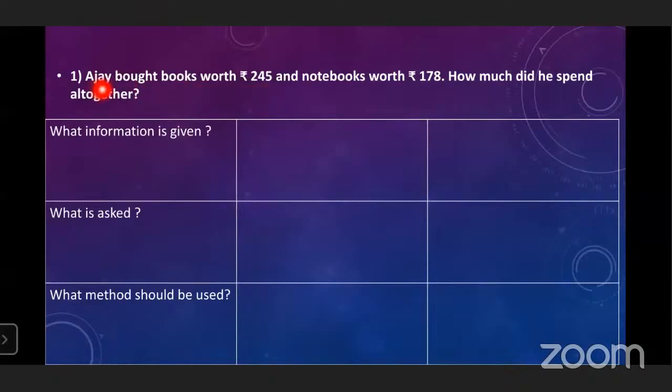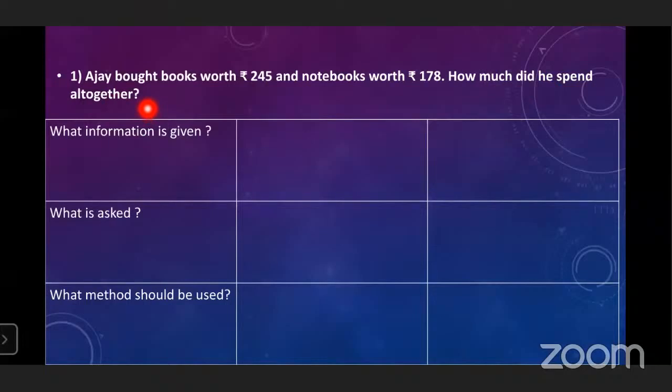Ajay is the name of a boy. He bought a book worth rupees 245 and notebooks worth rupees 178. Then the question starts from here: how much did he spend altogether?